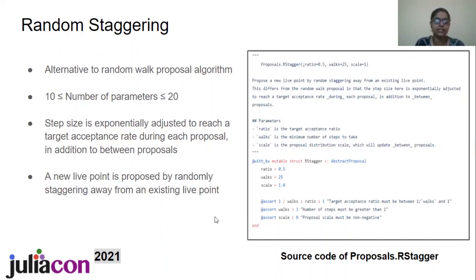Random staggering can be used as an alternative to the random walk proposal. However, the difference is that the step size here is exponentially adjusted to reach a target acceptance rate during each proposal in addition to between proposals. In this algorithm, a new life point is proposed by randomly staggering away from an existing life point.